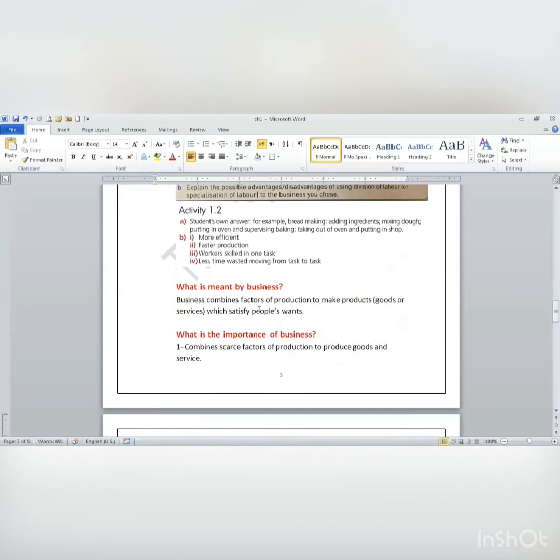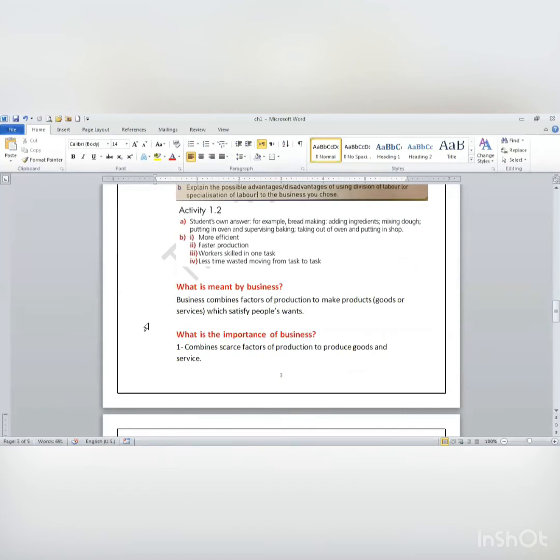So businesses combine factors of production to make products. Products are what, goods or services? Can you tell me the difference between goods and services? Goods are the tangible products that you may buy. Services are what you may get, for example, education.